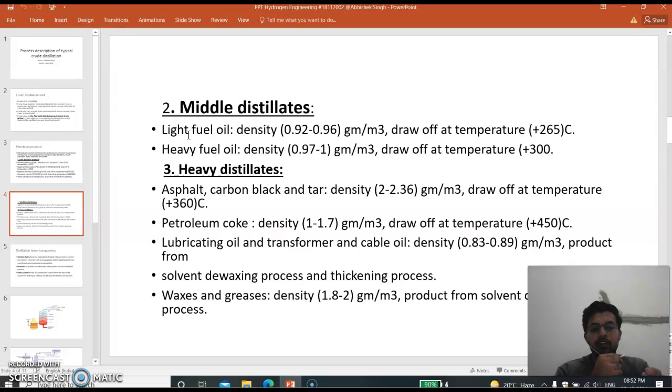varies from 0.83 to 0.89 per meter cube. And solvent dewaxing process and thickening processes, waxes and greases, its density is 1.82 to 2 gram per meter cube, products from solvent dewaxing processes.